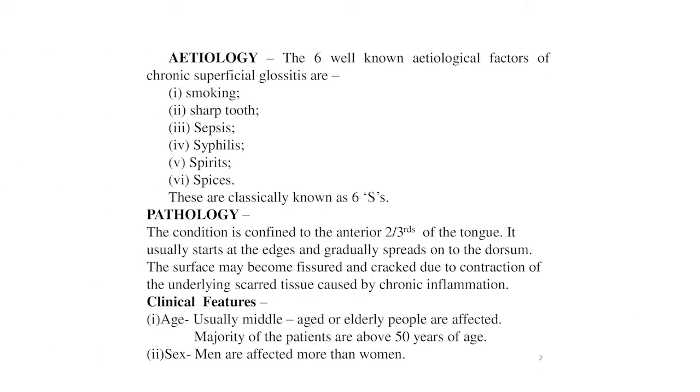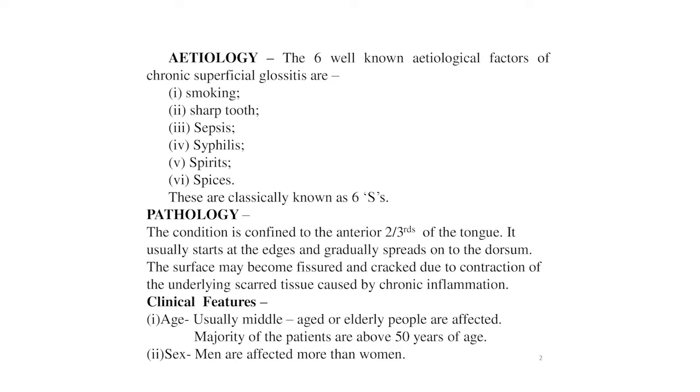Now the etiology. The well-known etiological factors of the chronic superficial glossitis are the 6 S. These are smoking, sharp tooth, sepsis, syphilis, spirit and spices. These are the 6 S classically known as the etiology of the leukoplakia of the tongue.